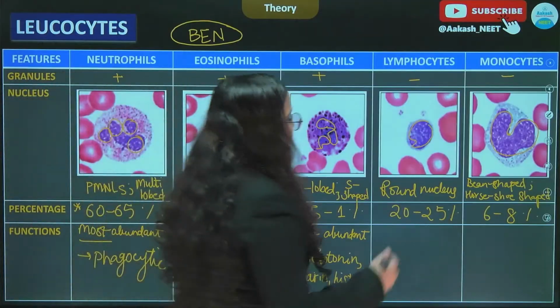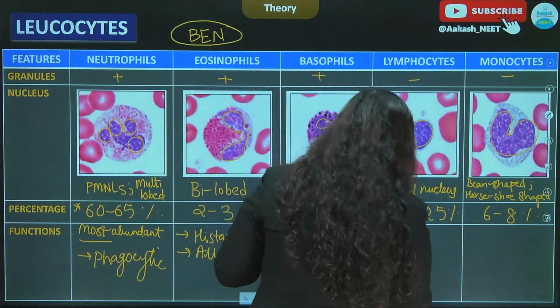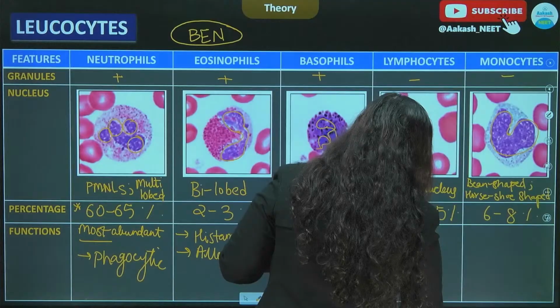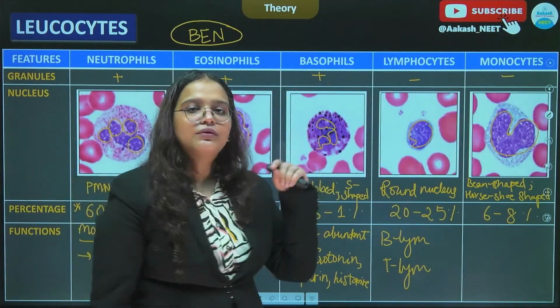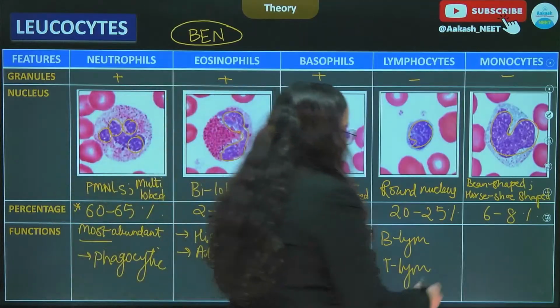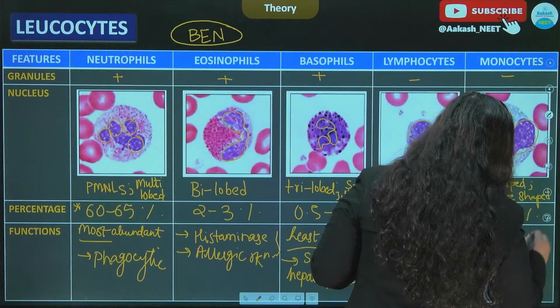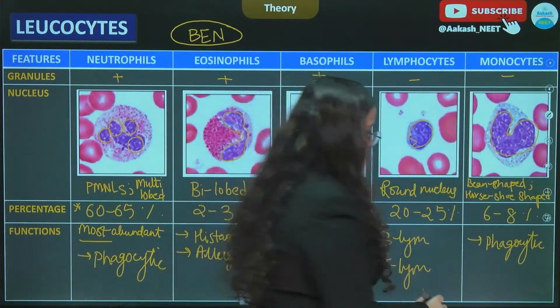Moving to lymphocytes, we have studied about two types of lymphocytes, which are the B lymphocytes and the T lymphocytes. So basically they are involved in the defense mechanism of the body. Moving to monocytes, monocytes are again phagocytic in nature, and monocytes are found in blood.